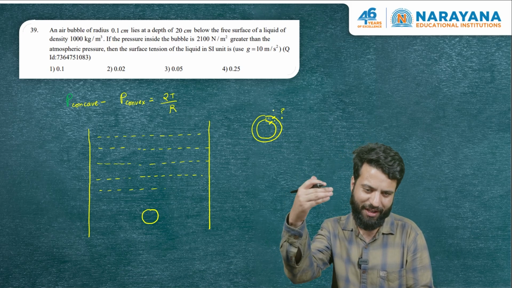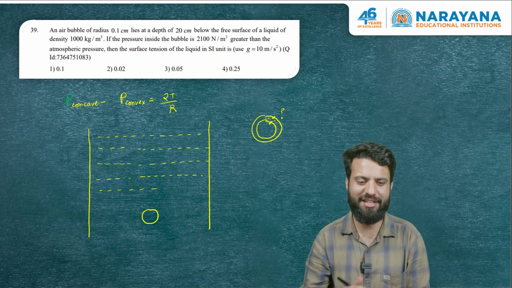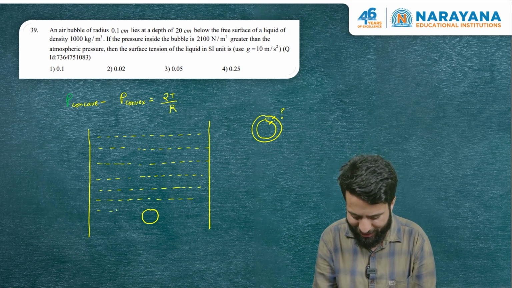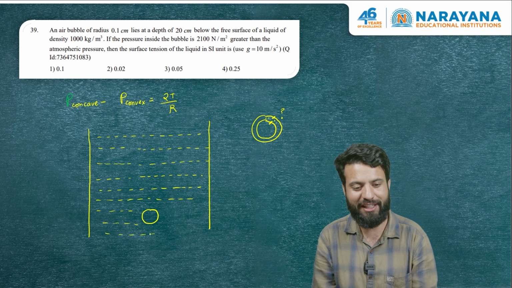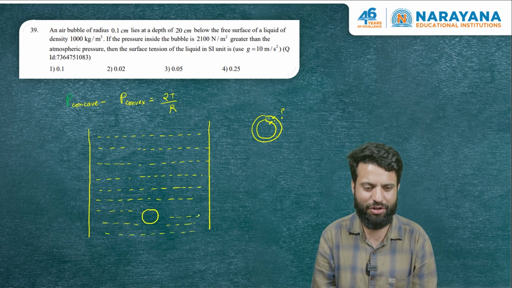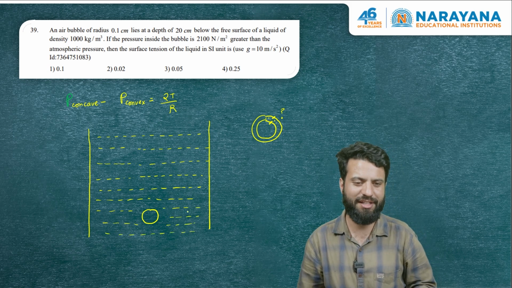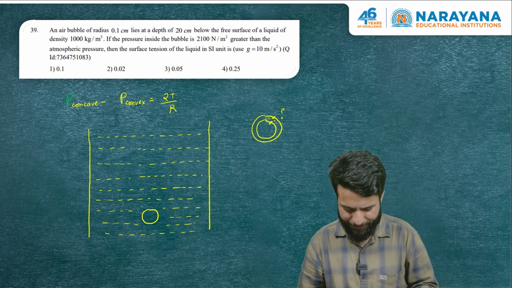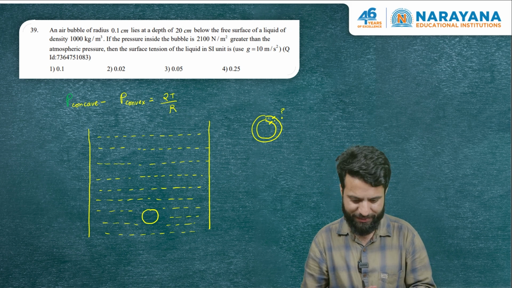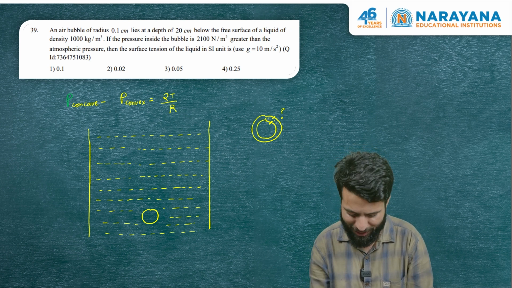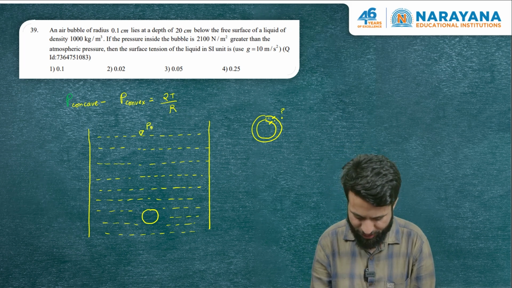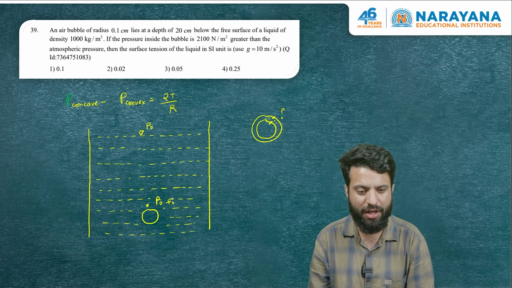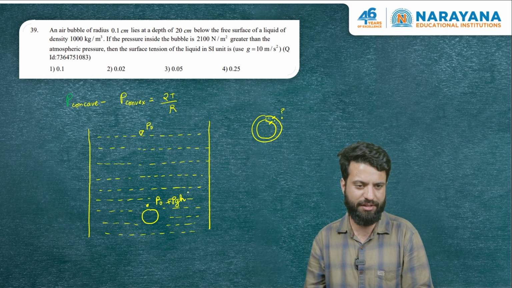So there is a bulk liquid above it and there is a gas inside it. In comparison, we have an air bubble. In an air bubble, phase change only takes place at one interface. Therefore, I am writing the Young-Laplace equation as I did there: pressure on the concave side minus pressure on the convex side is 2T by R, where R is the radius of curvature. So what is he saying? An air bubble of given radius lies at a depth of 20 centimeters. We know pressure at the top is atmospheric pressure, and it is lying at a depth of 20 centimeters, meaning pressure just outside will be P naught plus rho GH, where H is 20 centimeters.